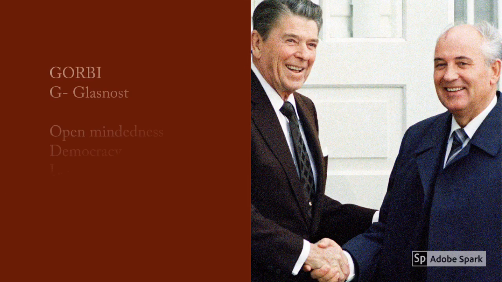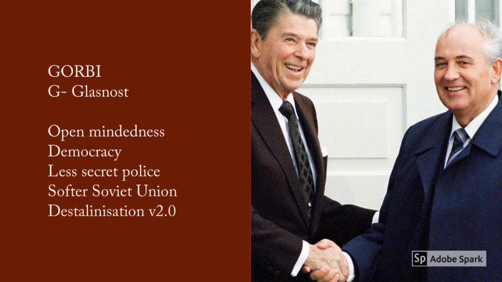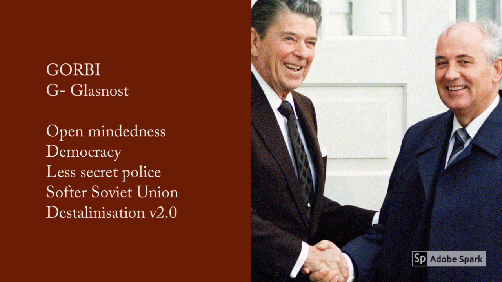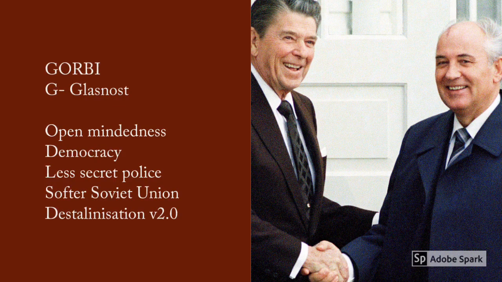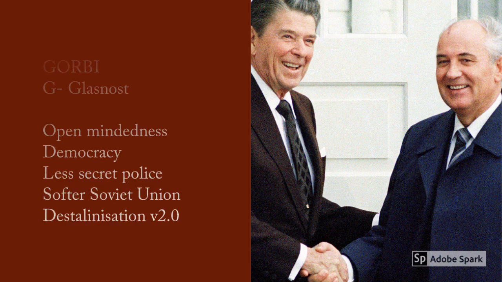When Gorbachev became premier in 1985, he had inherited a broken Soviet Union. The economy was in vast decline. There was corruption within the Politburo, hence the reason why one of Gorbachev's first reforms was the Glasnost policy, a policy of open-mindedness. This was an attempt to bring in more democracy, have a smaller influence of the secret police, and a softer Soviet Union.